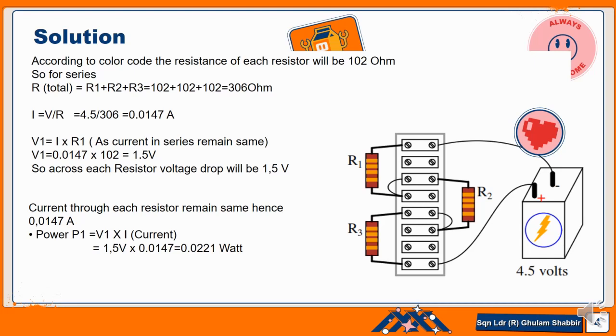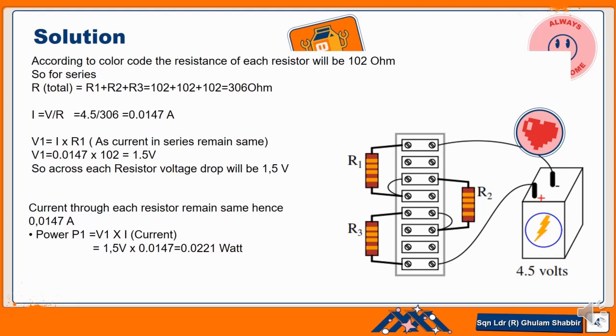But the voltage across each will be according to the value of the resistance. In this case, since the resistance of each resistor is the same, that is R1 is equal to R2 is equal to R3, the voltage drop across each resistor will also be the same. So V1 is equal to V2 is equal to V3. The formula is V1 is equal to I R1, as current in series remains the same.